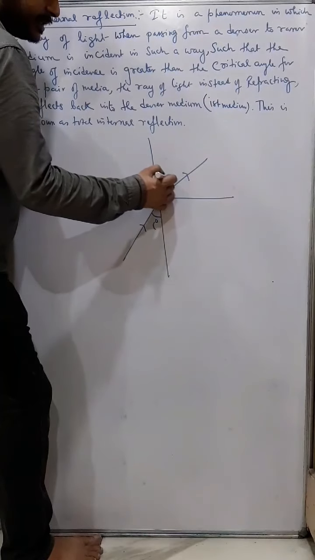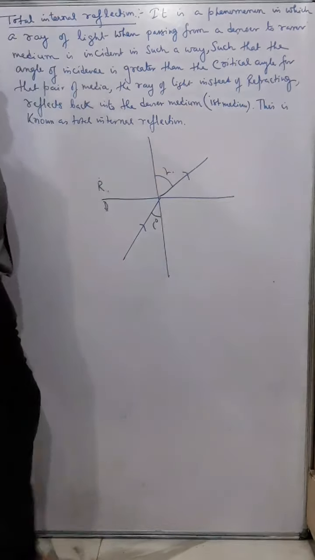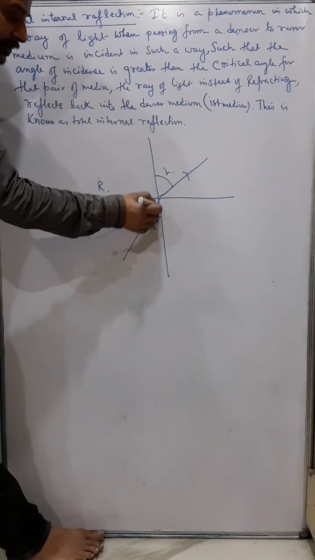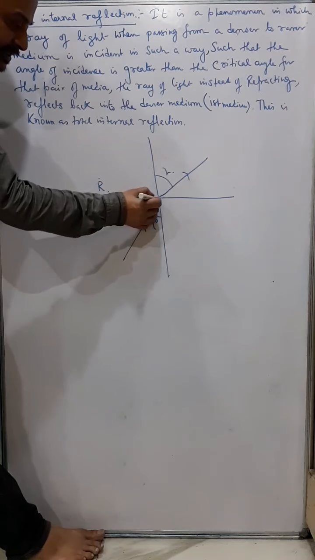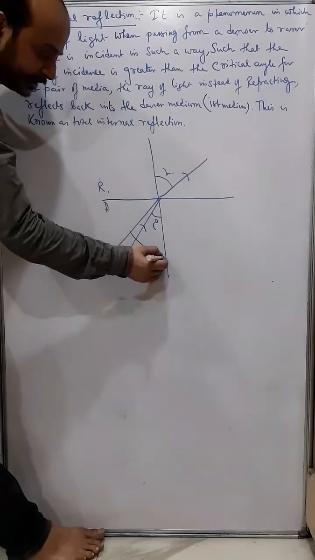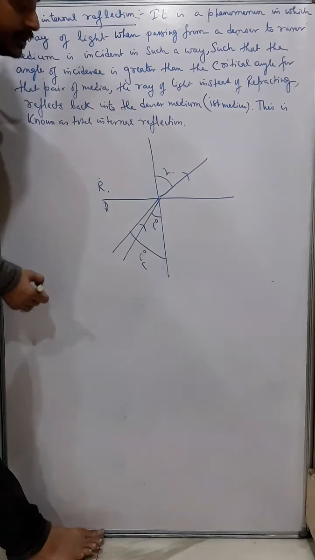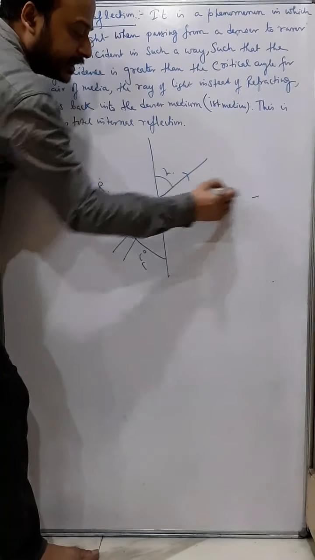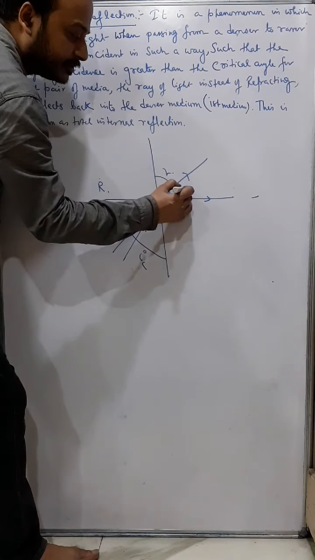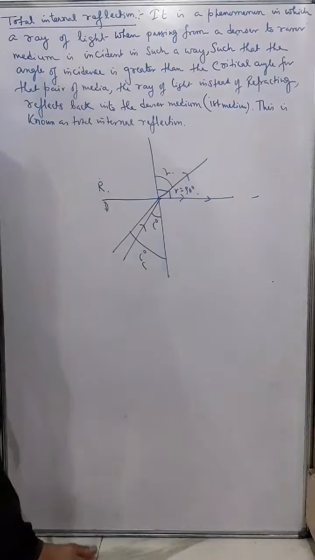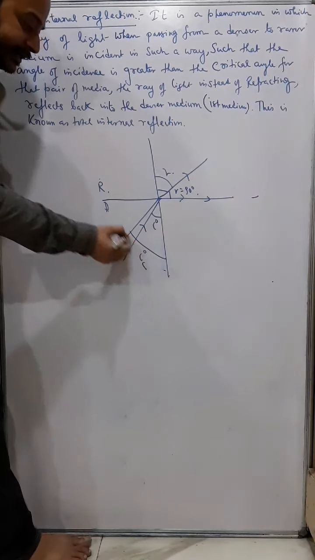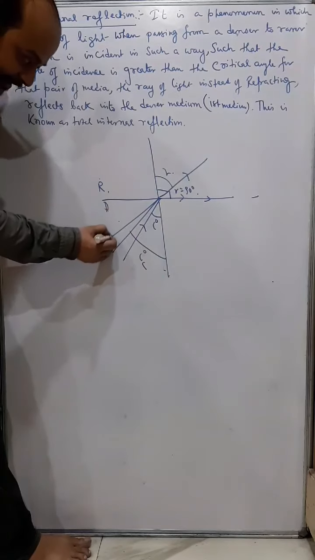So this is the angle of refraction. Now if I take a larger angle of incidence in such a way that it is equal to the critical angle, the ray of light will travel in this direction, r equals 90 degree. But now if I take an angle which is greater than the critical angle,